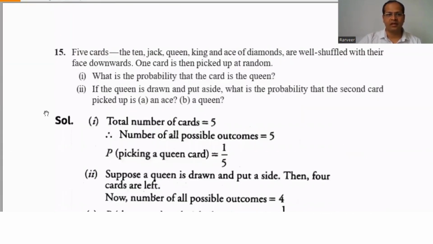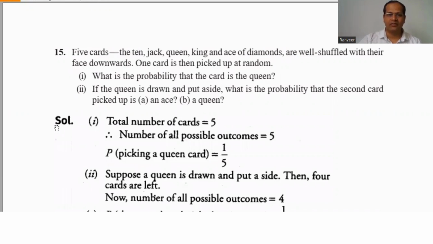Question number 15. 5 cards, the 10, jack, queen, king, and ace of diamond are well shuffled with their face downwards. 1 card is then picked up randomly. What is the probability that the card is queen?